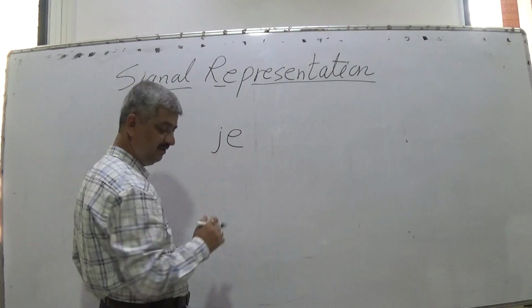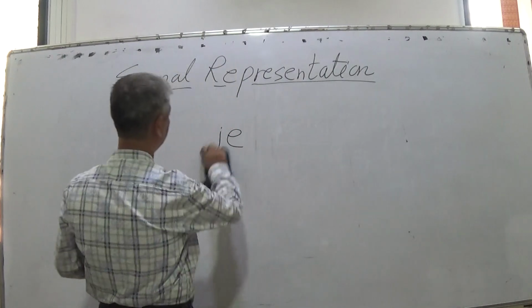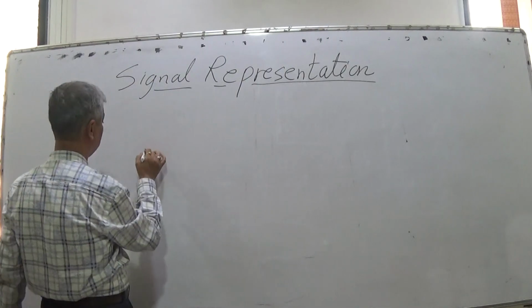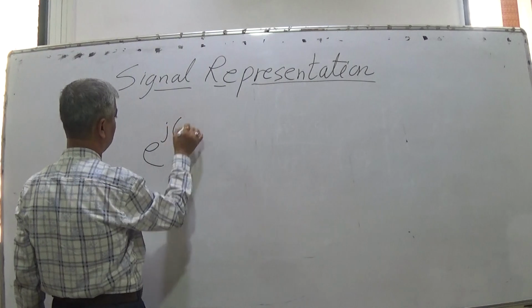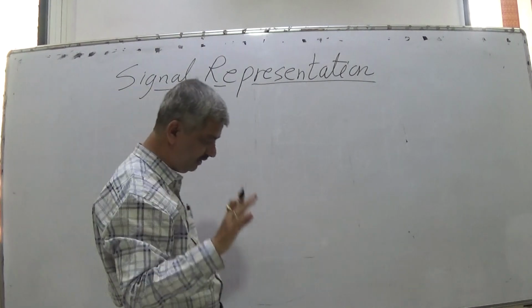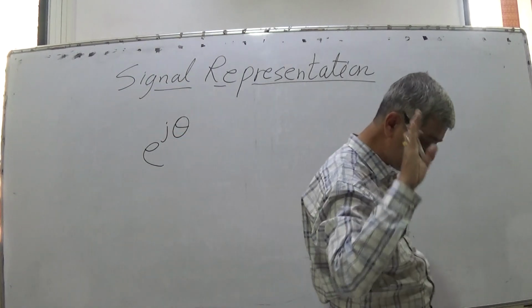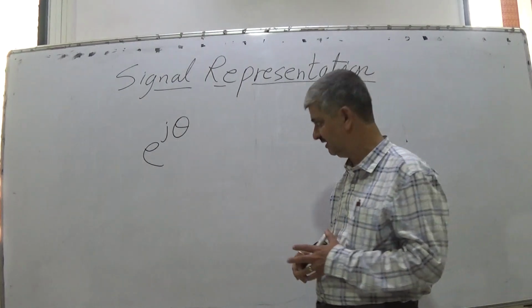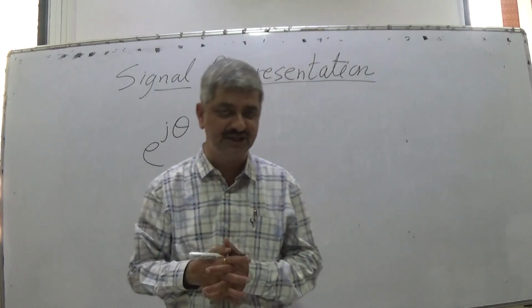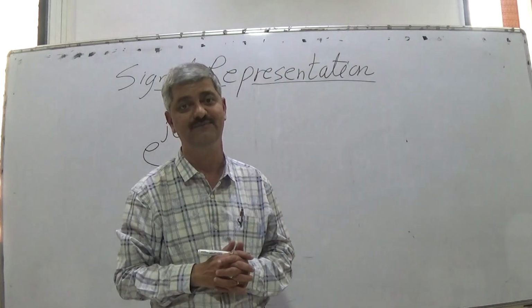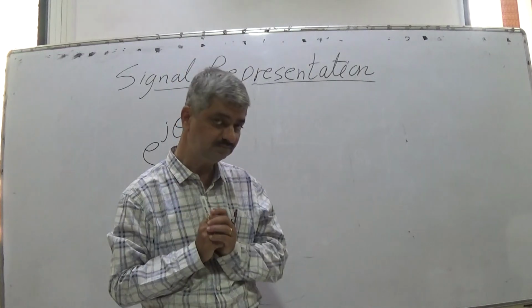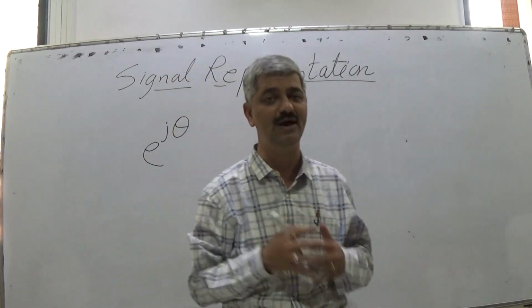So we had discussed what e raised to j omega t or e raised to j theta is. E raised to j theta we discussed in much detail: that is a point on the unit circle at an angle theta from the horizontal axis, reference axis or x-axis, or real axis, at a distance of 1, radius 1.